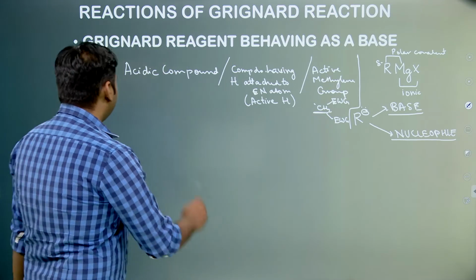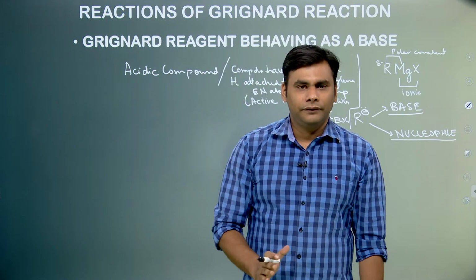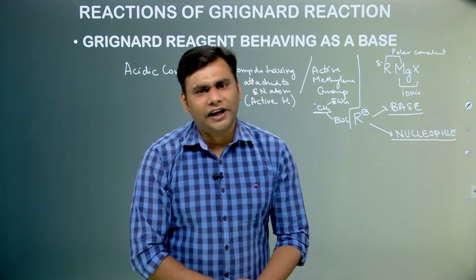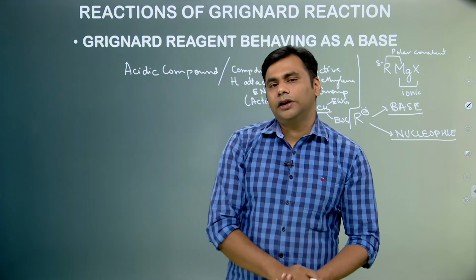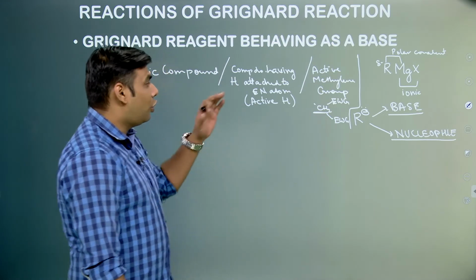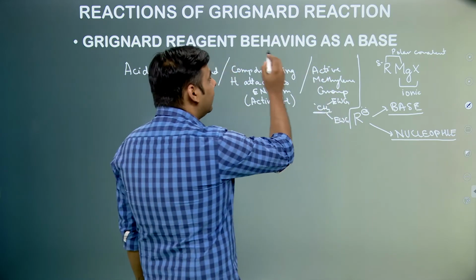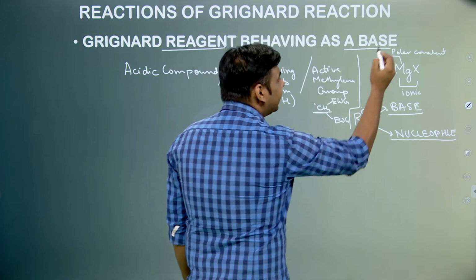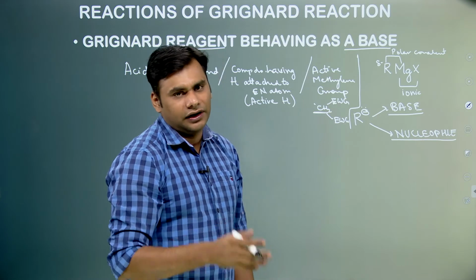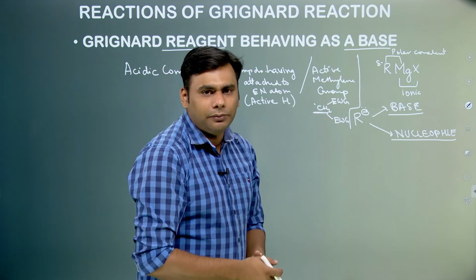So basically what we are going to look at, whenever Grignard reagent is taken with any acidic compound means the hydrogen present over there can be released as H plus ion, or any active hydrogen compound. Active hydrogen compound means hydrogen attached to a electronegative atom, or an active methylene group. So you just have to think that the Grignard reagent will act as a base, and there would be an acid base reaction. Acid base reactions have generally greater rate constant, so these reactions proceed at an appreciable rate.